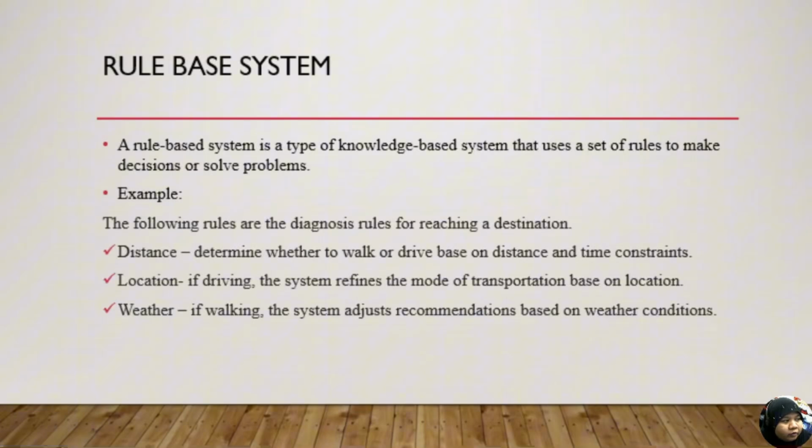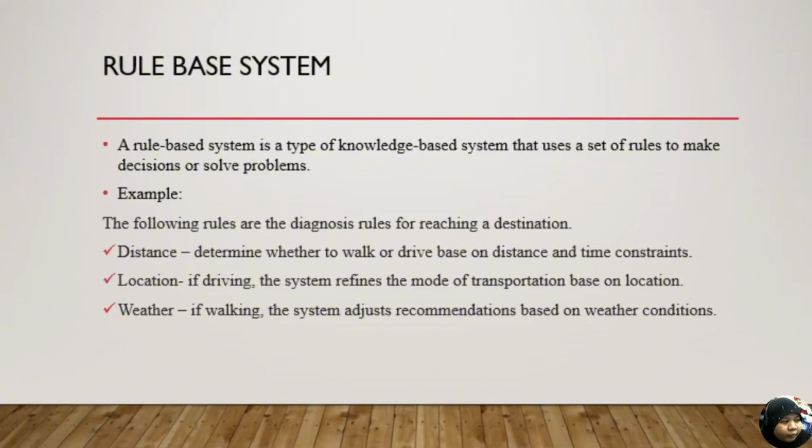Rule-based system. A rule-based system is a type of knowledge-based system that uses a set of rules to make decisions or solve problems. The rule base is the core component of an expert system, containing structured rules that guide decision-making. It mimics human reasoning by applying predefined rules to input data, allowing the system to infer conclusions. Using forward chaining as the logical process approach, the logic architecture of the rule base follows a structured decision-making process based on related conditions. Example: the following rules are the diagnosis rules for reaching a destination.